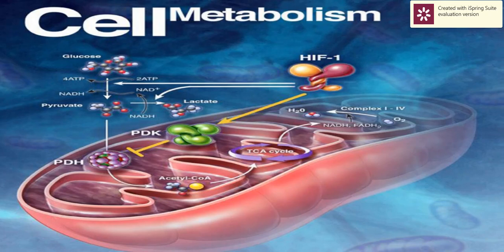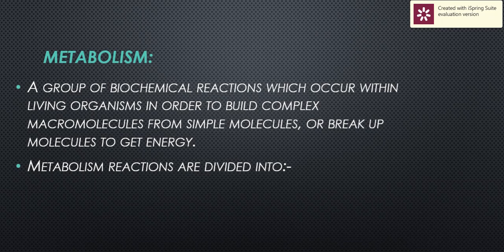Hello, dear students. Today we are going to start the third chapter in this unit, which is chemical reactions in the living organism's body. We talked about the structure of the living organism's body. Now we are going to talk about the reactions that happen inside it. Living organisms' lives depend on the occurrence of a group of biochemical reactions. These reactions are called metabolism.